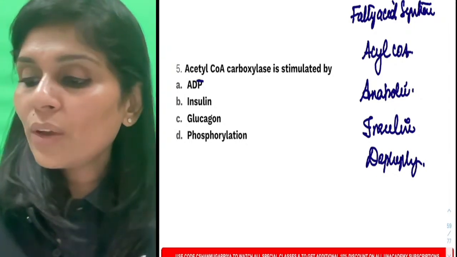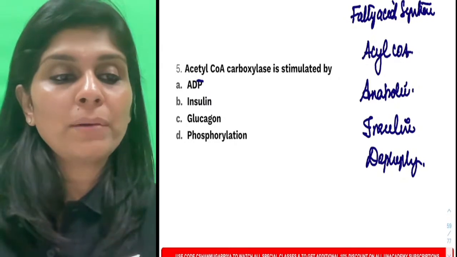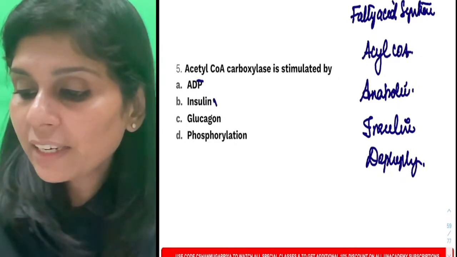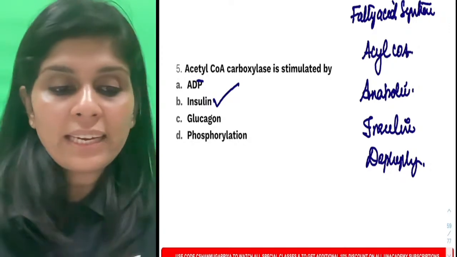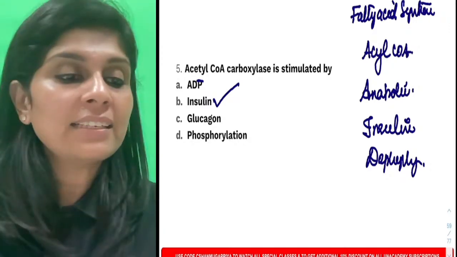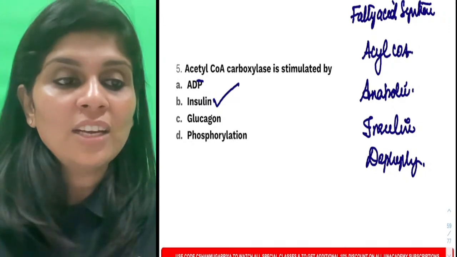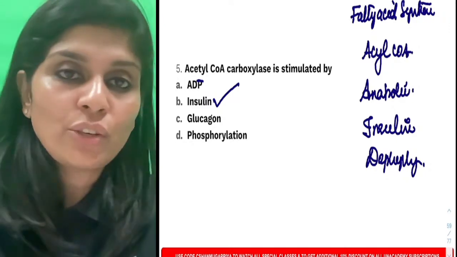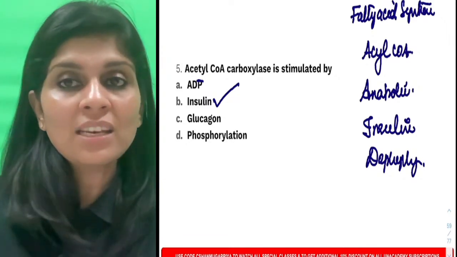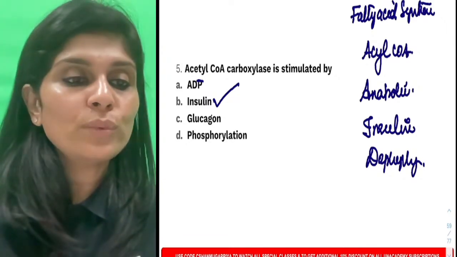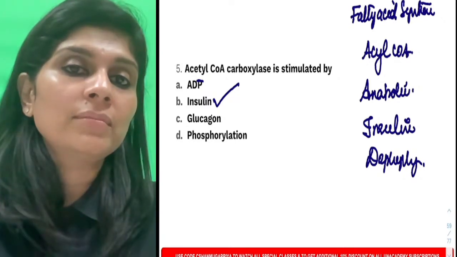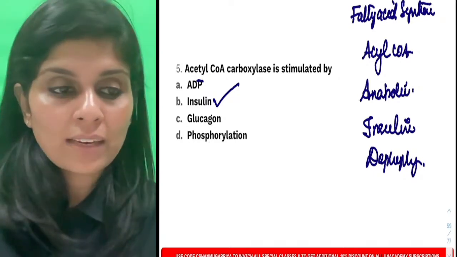So acetyl-CoA carboxylase is stimulated by, what is the right answer? It is stimulated by insulin. It is not by phosphorylation, it is by dephosphorylation. So you don't have to memorize answers for any MCQ. However twisted the question is, if you are able to answer these 4 questions, you will be able to answer any question on regulation of a pathway.